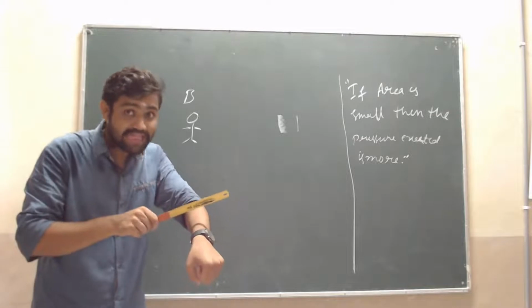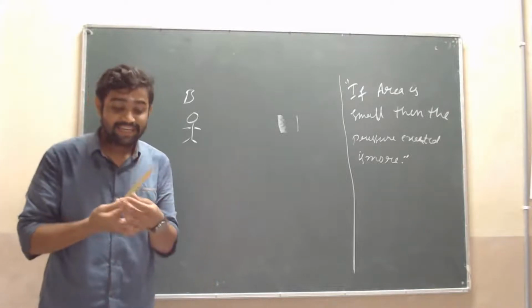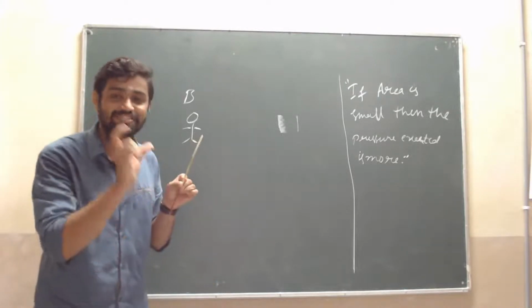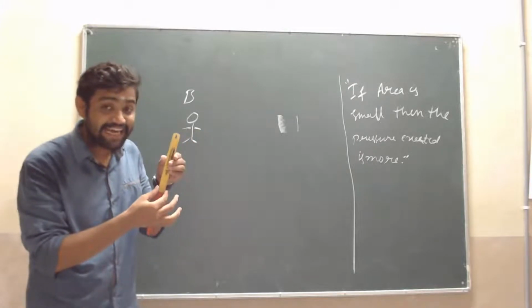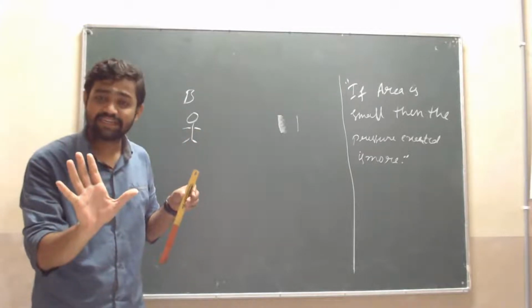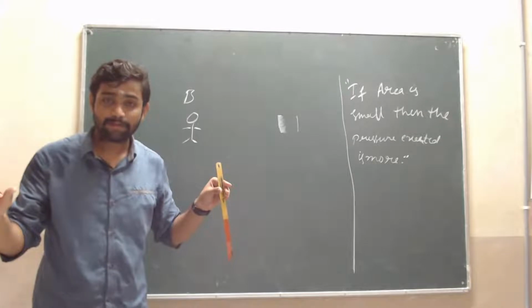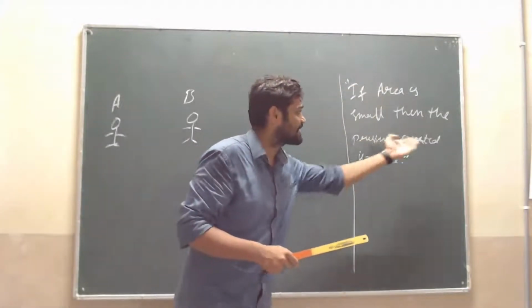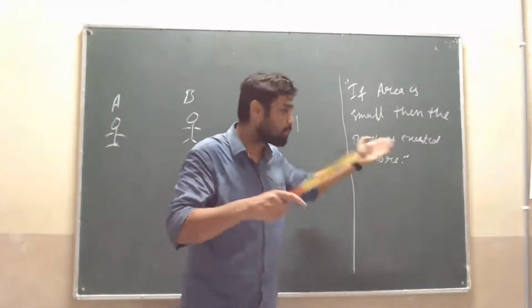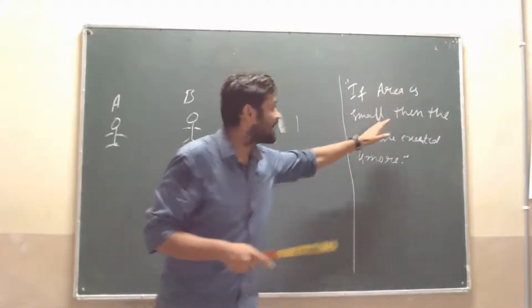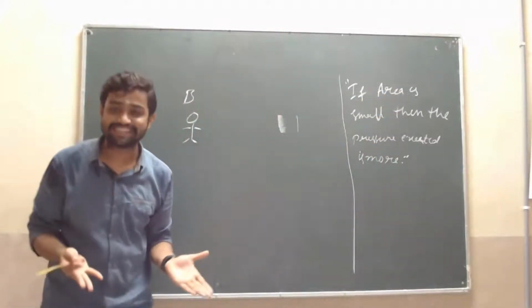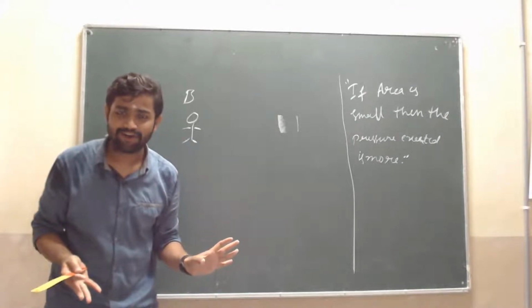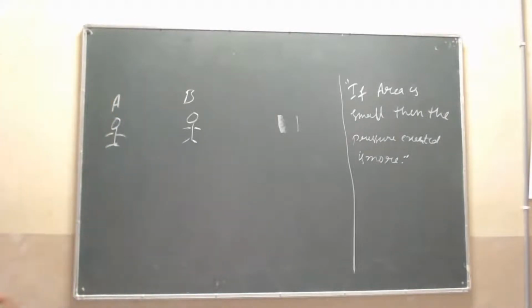But do it like this. Here the smaller area exerts more pressure, and the larger area exerts less pressure. This is clear, isn't it? That is, if the area is small, then the pressure exerted is more. Vice versa, if the area is larger, then the pressure exerted is less. Okay, this is about the pressure and applications of pressure.